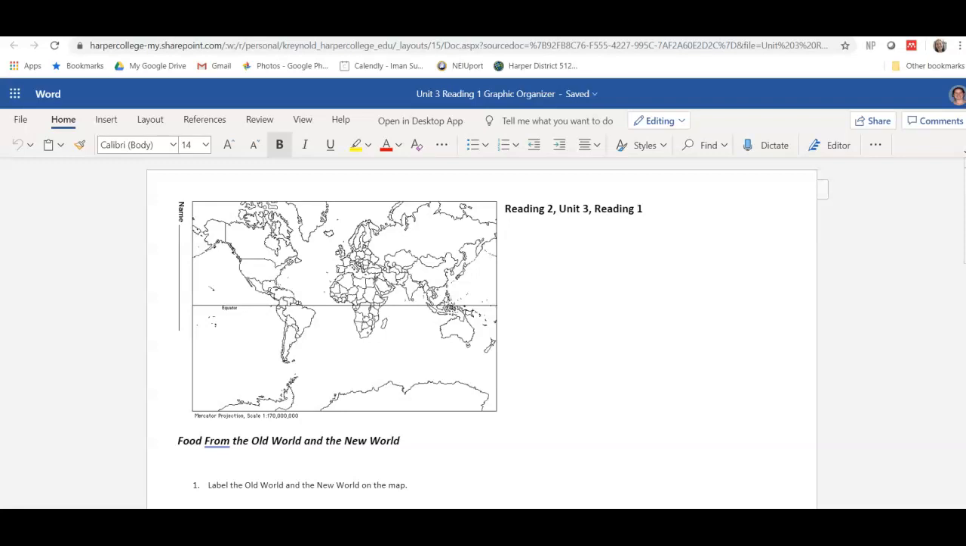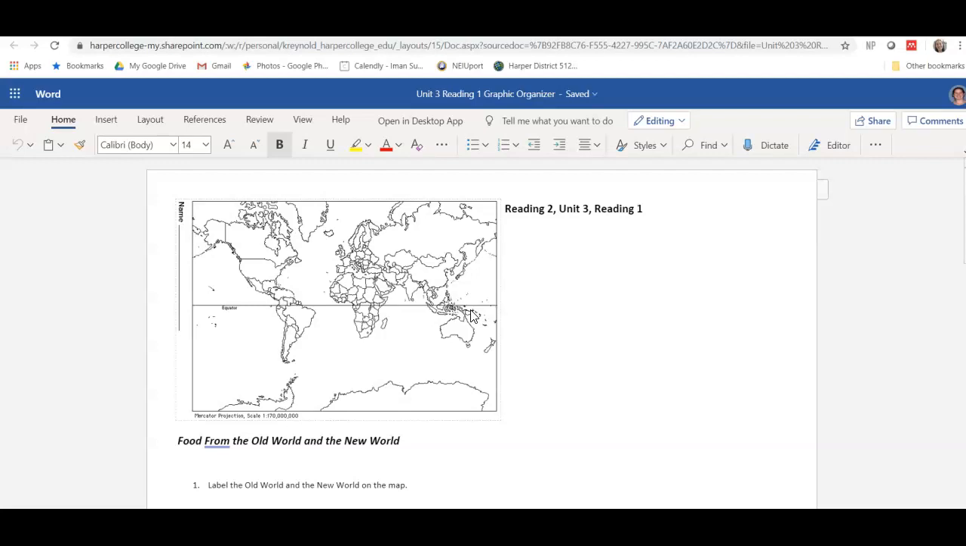Good morning. So today we're going to be doing Unit 3, Reading 1, Food from the Old World and the New World. Food from the Old World and the New World.